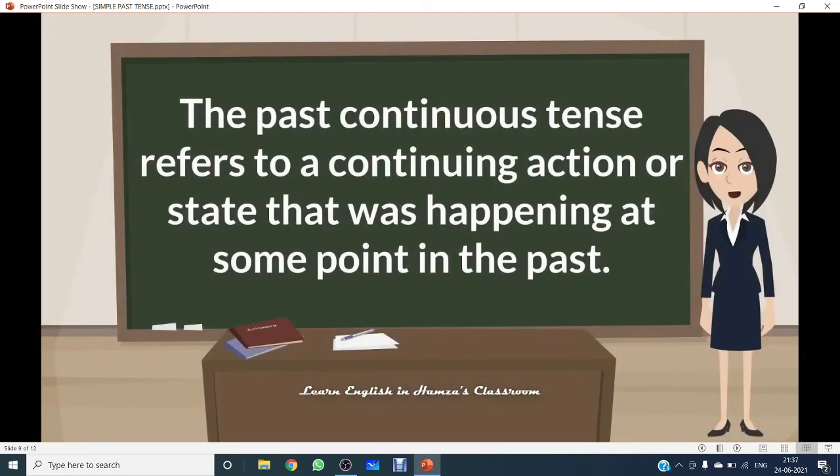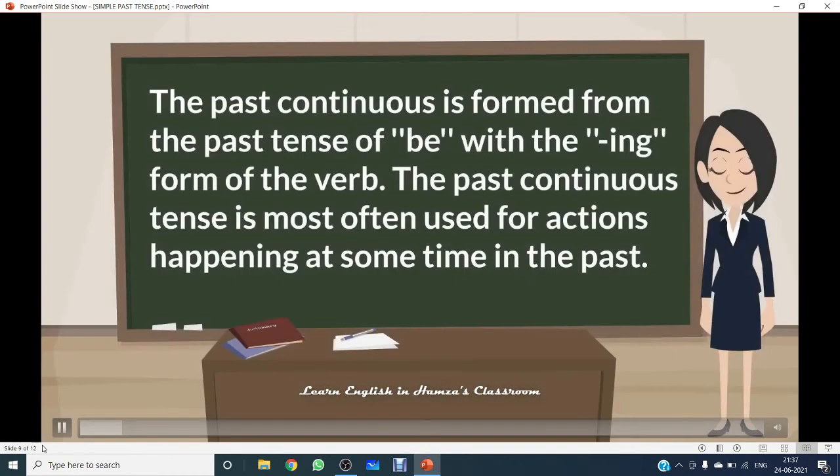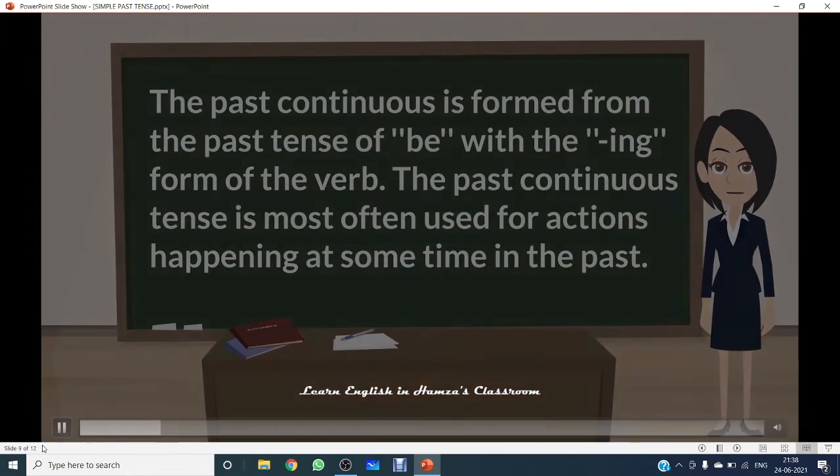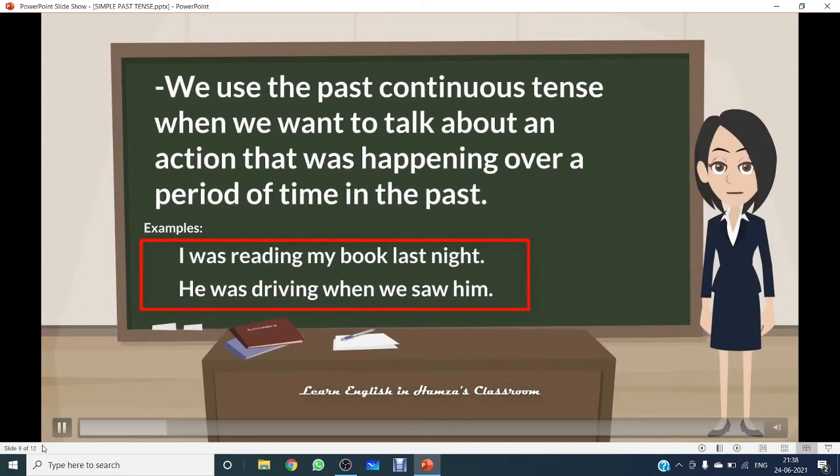The past continuous tense refers to a continuing action or state that was happening at some point in the past. The past continuous is formed from the past tense of be with the ing form of the verb. Past continuous tense is most often used for actions happening at some time in the past. We use the past continuous tense when we want to talk about an action that was happening over a period of time. I was reading my book last night, reading.